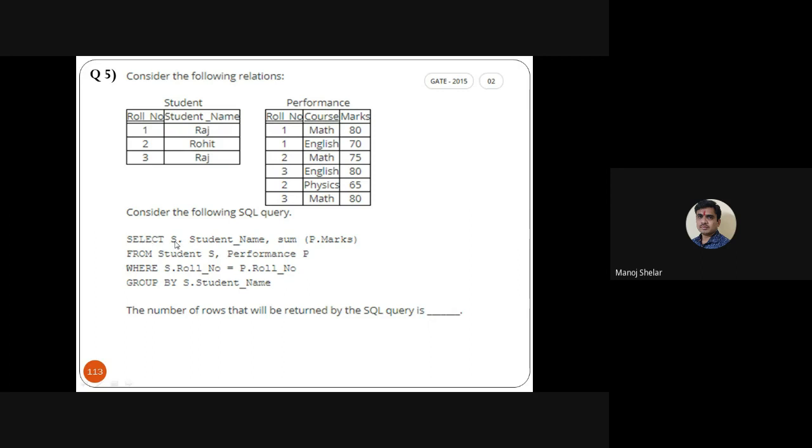So select s, where s is a variable of the student table, student name the attribute, comma, sum as an aggregate function, p dot marks, where p is a variable of the performance table. From student s, performance p. Here s is a variable of the student table and p is a variable of the performance table. Here we use s dot student name, this name, comma sum of the marks. Second table, where s dot roll number equal to p dot roll number.